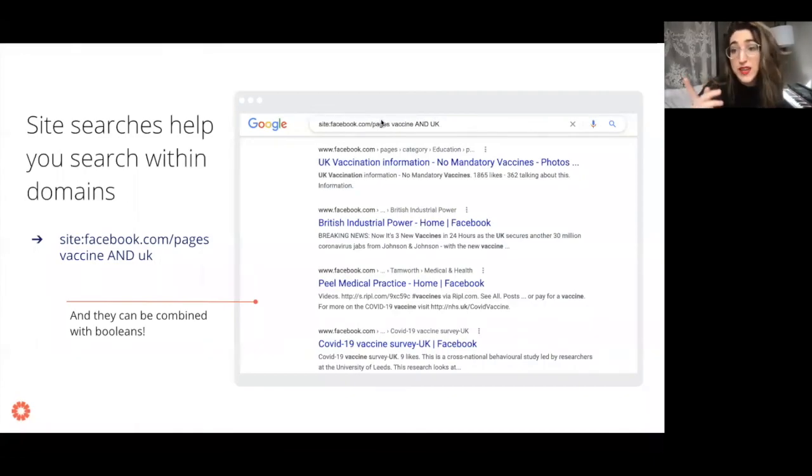So every Facebook page on Facebook starts with facebook.com/pages in its URL. Then it'll say something else, right? Like it'll be slash something else. It'll include the title of the page. But every page on Facebook has this in its URL. You could also just do facebook.com and it would search vaccine in UK for, you know, anything within facebook.com. But say we're just interested in specific pages, we would use this URL. You can see some relevant results came up. One thing that came up in Google search results is UK vaccination information.